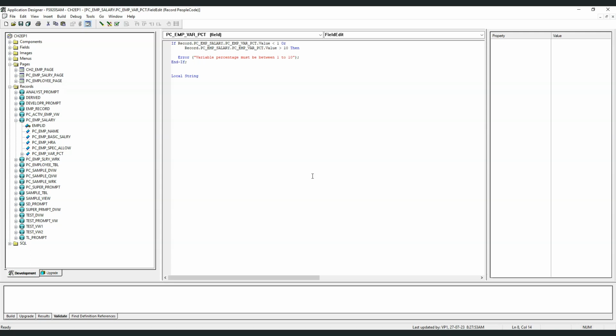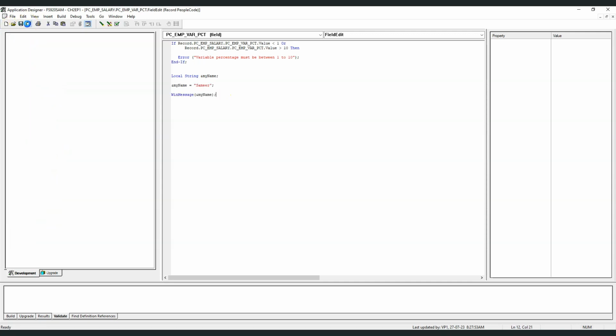And the third thing is we need to provide a variable name. Since we are creating this variable, this will be called a user defined variable. For user defined variables, we need to provide the ampersand sign and then the variable name. So let's call it &myName. This is how you can declare a variable in PeopleCode. Let me provide some value to this variable and test if this is working fine.